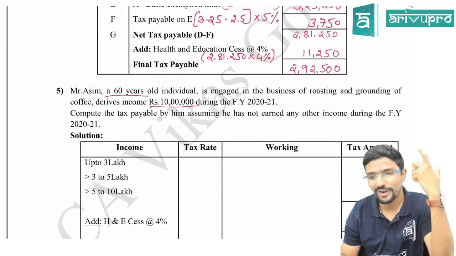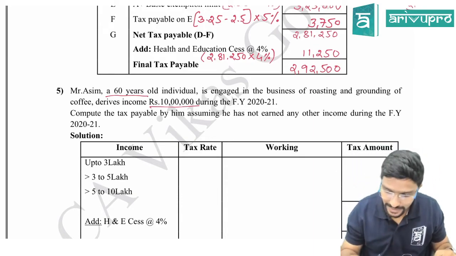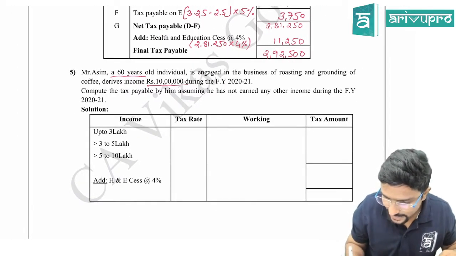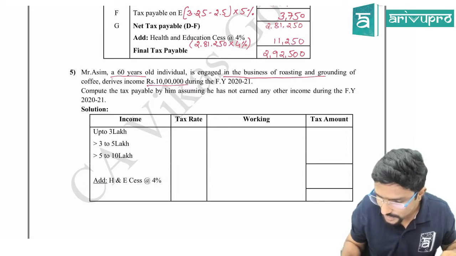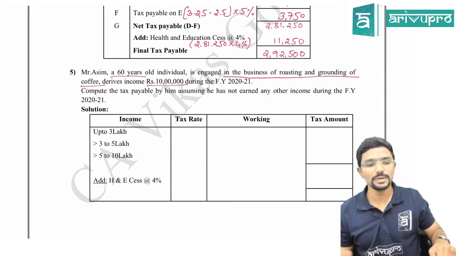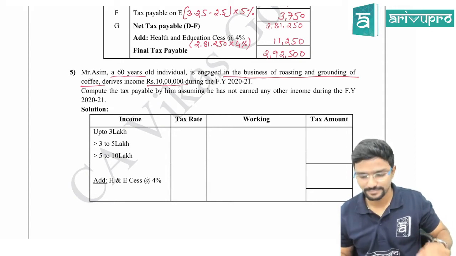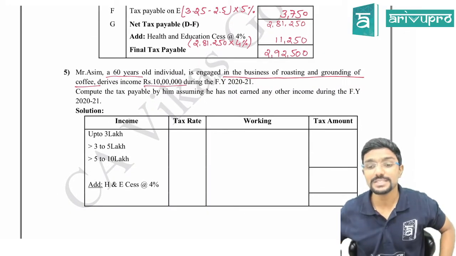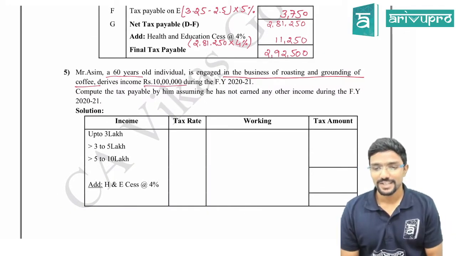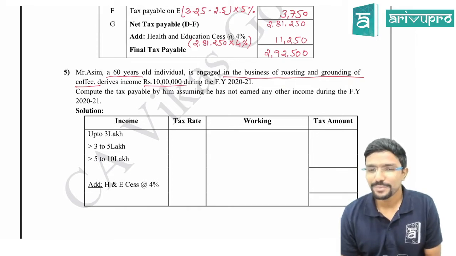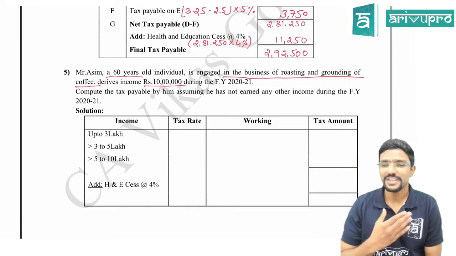Just imagine. Sir, why? Simple. I will underline something now. Now everyone will get the answer. Is engaged in the business of roasting and grounding of coffee. Now tell me, how much is agriculture income? It is 0, because he is completely in the business of roasting and grounding. Where is he growing, guys?